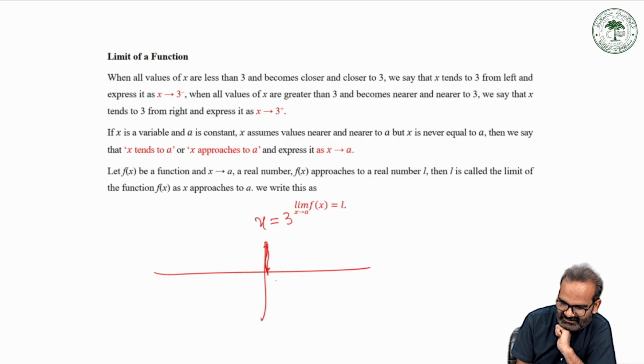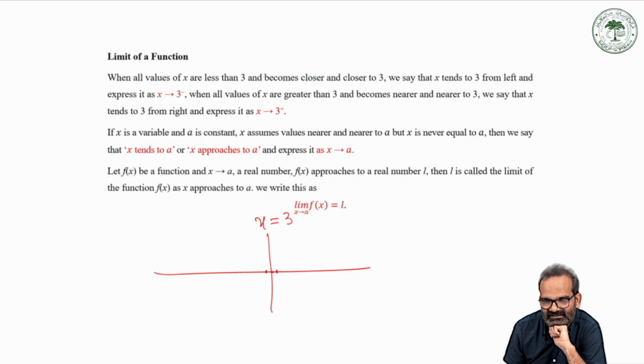Take another case. This is point 3. Someone is standing very near to the point x equals 3 from its left, or very near to the point x equals 3 from its right.